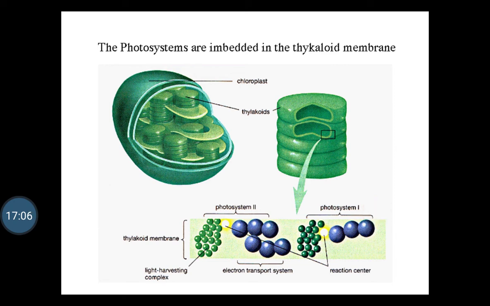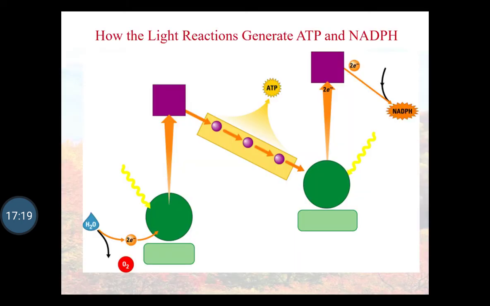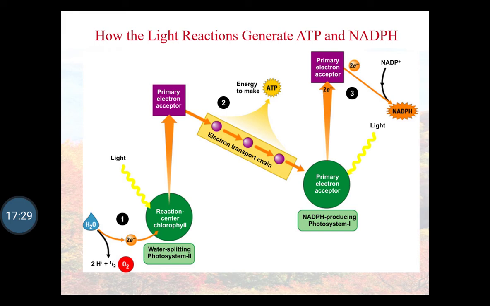So the end product of the light reaction is the formation of high energy molecules such as ATP and NADPH. You can observe this graphically in this way.